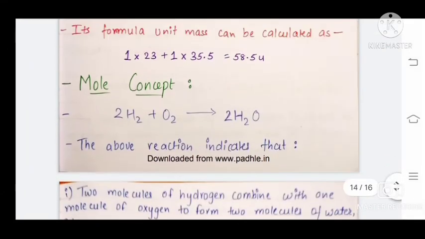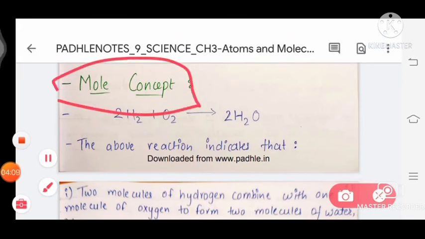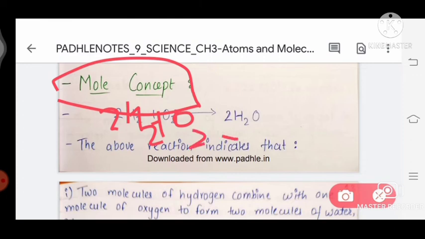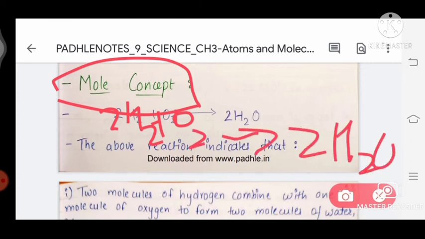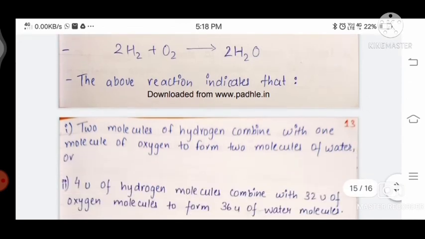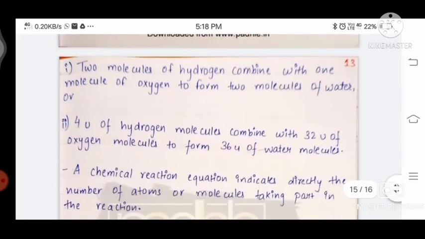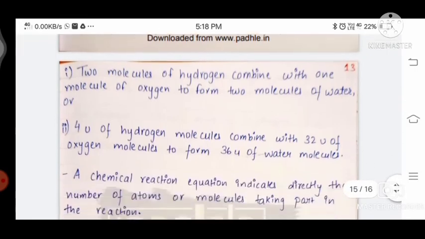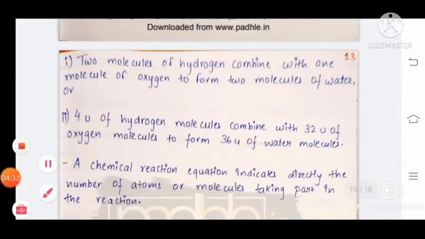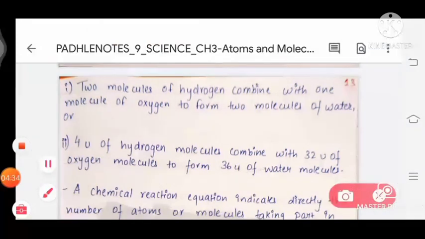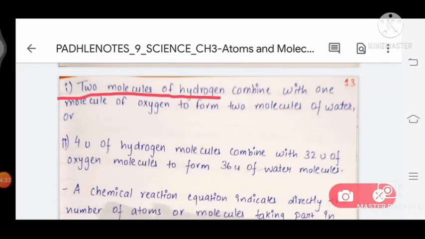Now we come to the mole concept. What is a mole? For example, the balancing of 2H2 plus O2 is equal to 2H2O. It is the formula of the water which we drink. So what does the above reaction indicate? It indicates that two molecules of hydrogen combine with one molecule of oxygen to form two molecules of water.